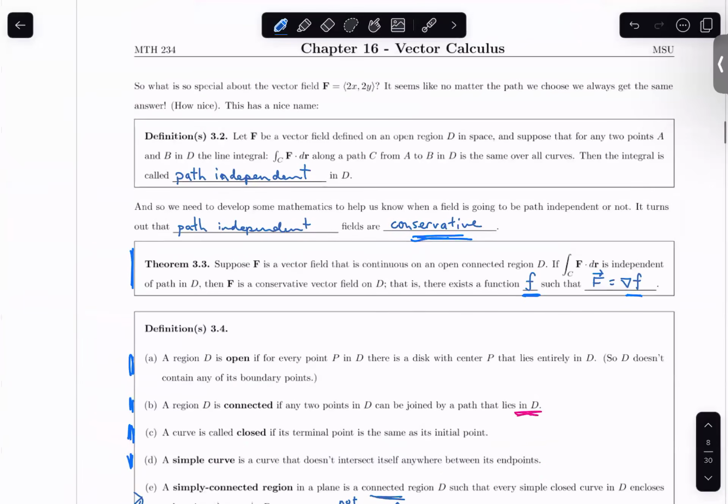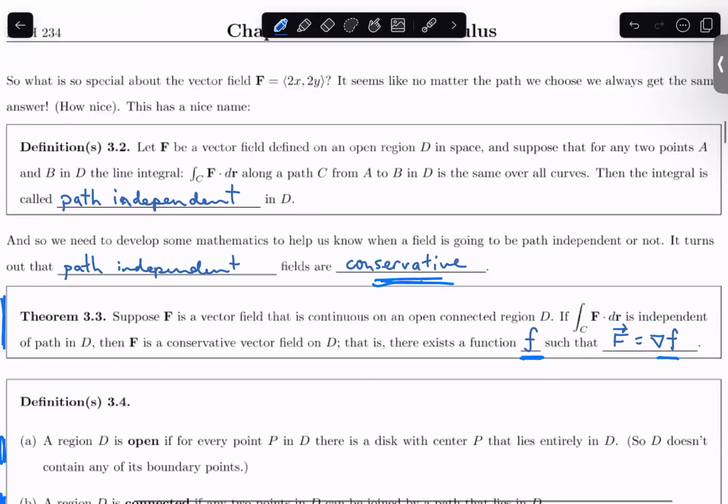And so then we go into some technical math stuff. I guess I'm jumping ahead a little bit here. This first problem lent itself to understanding an idea called path independence, that sometimes it does not matter the path that you take, it only matters the starting and the ending point, right? And so in this case, we talked about path independent line integrals and got a definition there. And it turns out these have something to do with conservative vector fields. So this is going to tie in very well with what we did in 16.1 with conservative vector fields.